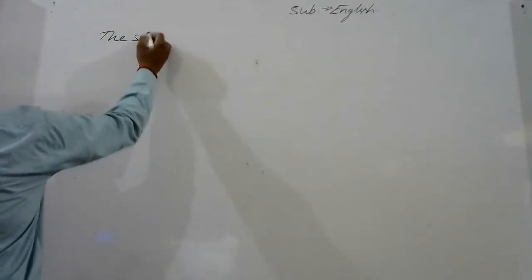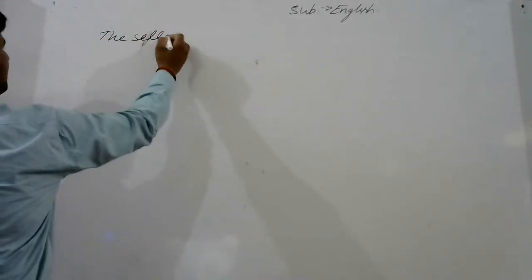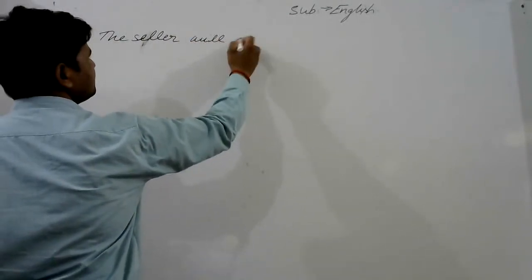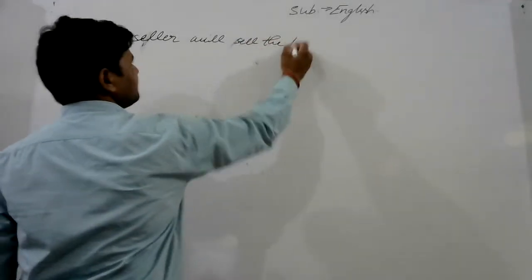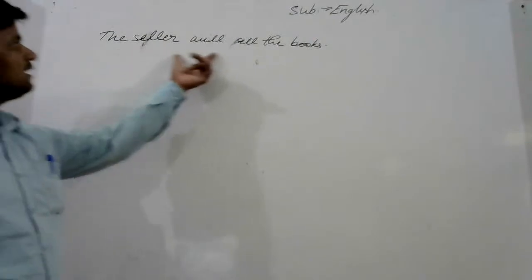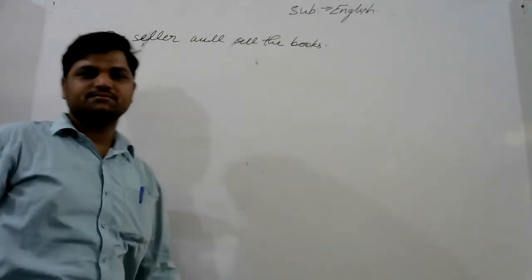Let me take some sentences based on affirmative, negative and interrogative. For example, first sentence, the seller will sell the books.